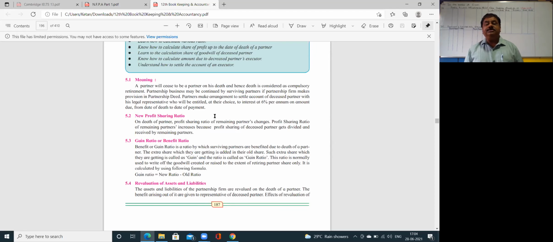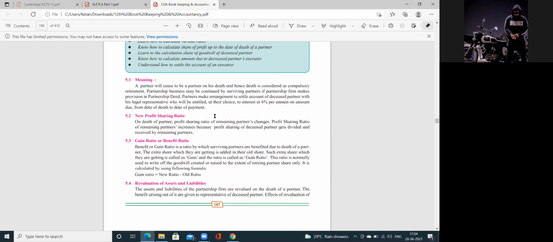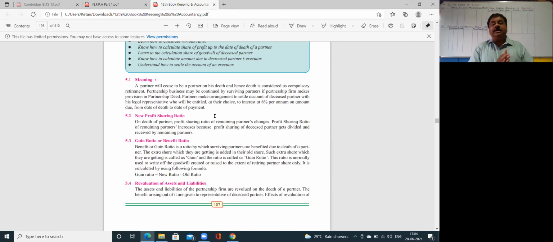Partners make arrangement to settle the account of the deceased partner with his legal representative, who will be entitled, at their choice, to interest at 6% per annum on the amount due from the date of death to the date of payment. So the surviving partners are making the arrangement and payment to that legal executor, but till that time, interest at the rate of 6% per annum is payable on that particular amount.